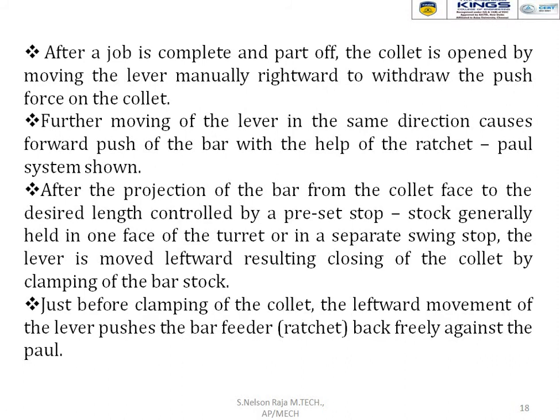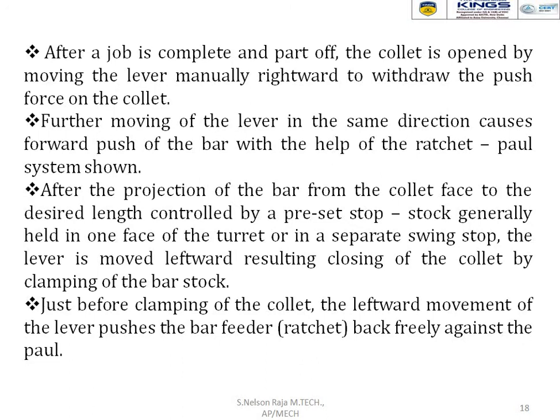After the job is completed, the collet is opened by moving the lever manually rightward to withdraw the push force on the collet. Further moving of the lever in the same direction causes the forward push of the bar with the help of the ratchet.